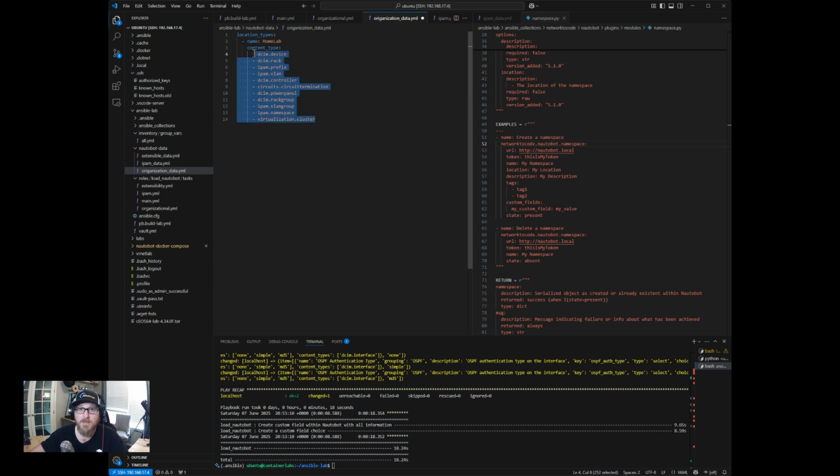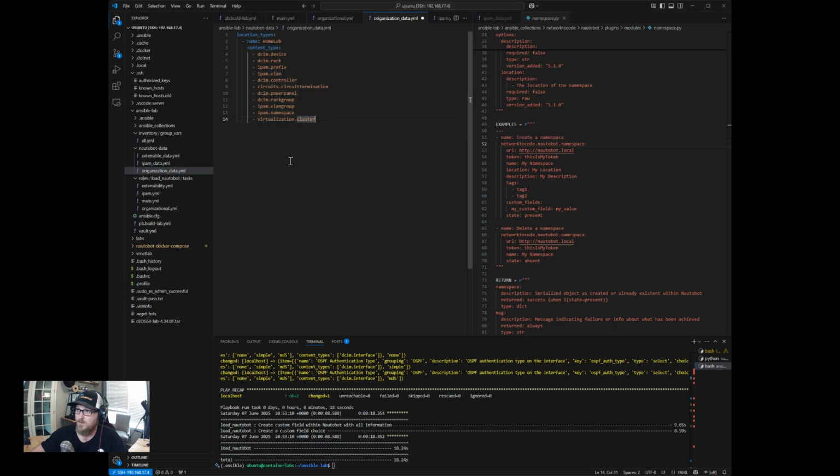Now, what the location type allows you to do is to assign specific tables in the Nautobot database to that type. So you could organize, now I just did home lab and just basically put everything I would need under there, but you could potentially organize your locations, your location types by a specific content type or set of content types that you want to use.